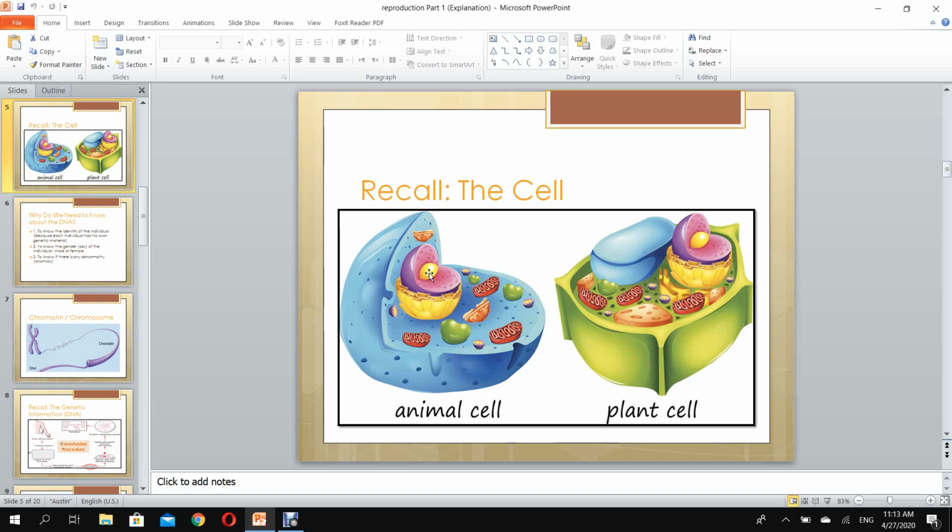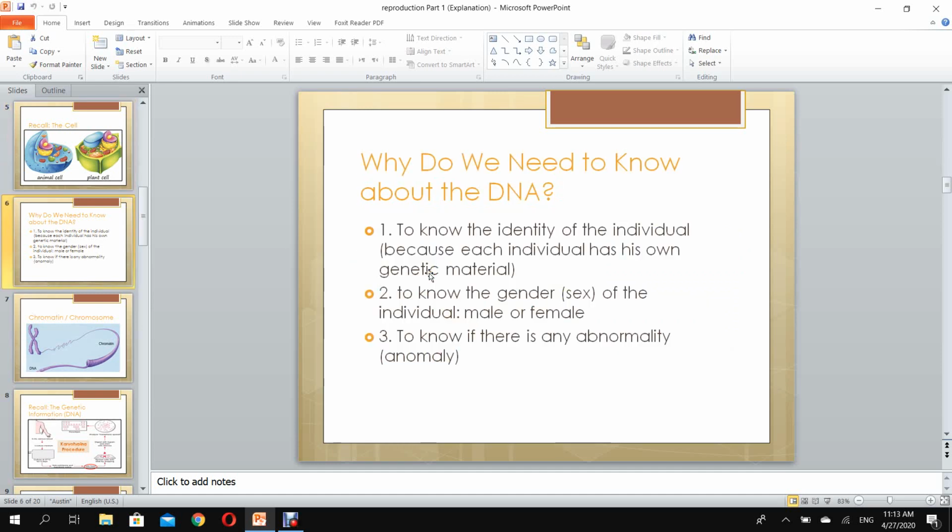So let's go inside this structure. What is DNA? What is the genetic material? What are the chromosomes? First of all, why do we need to know about the DNA? I'm talking about reproduction, giving new individuals. Why do I need to talk about DNA? Of course, we need to know about DNA because DNA is the genetic information, the code that gives us this individual. If I don't have this code, I will not have a new individual.